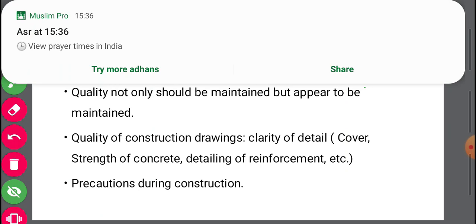Next we have quality at each step should be seriously considered and planned for at each step. So when we are doing this quality check, at each step the quality is to be planned. So whatever may be the process going on, during that process we have to plan for quality check.